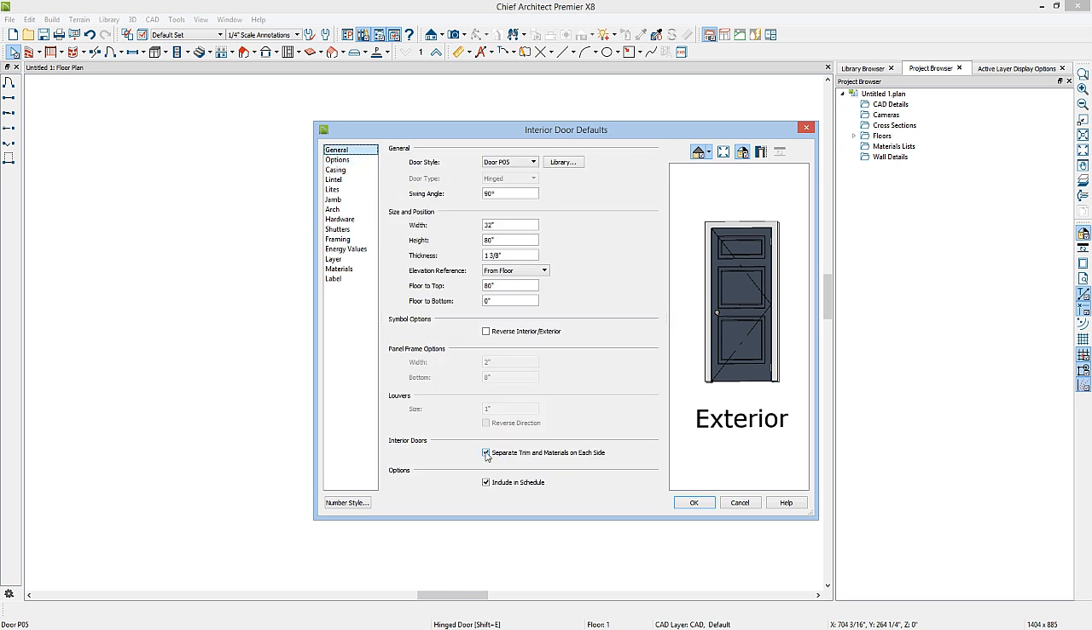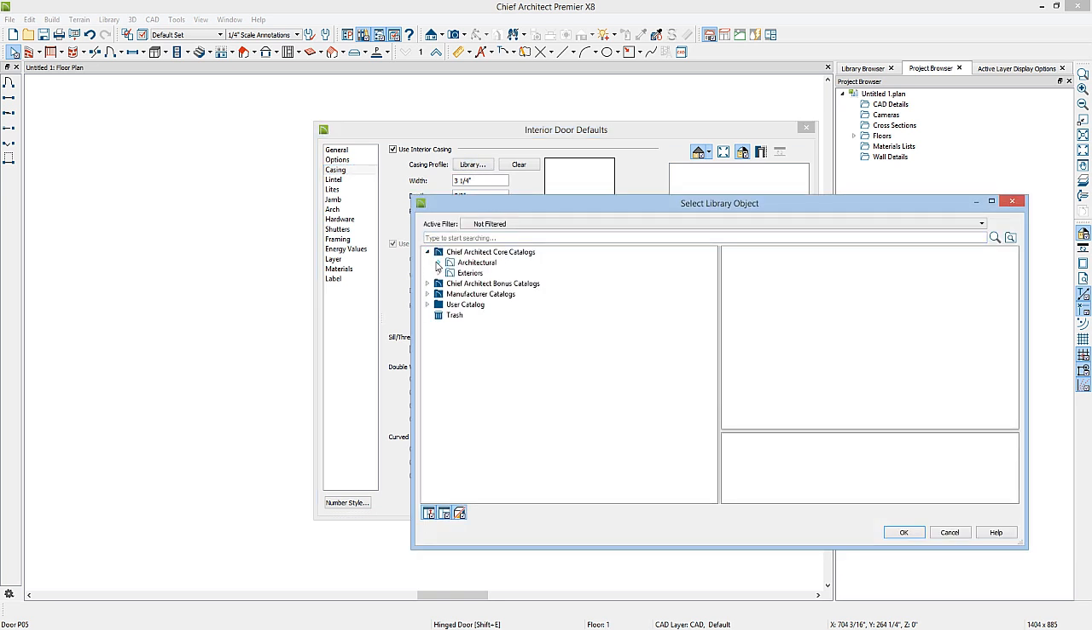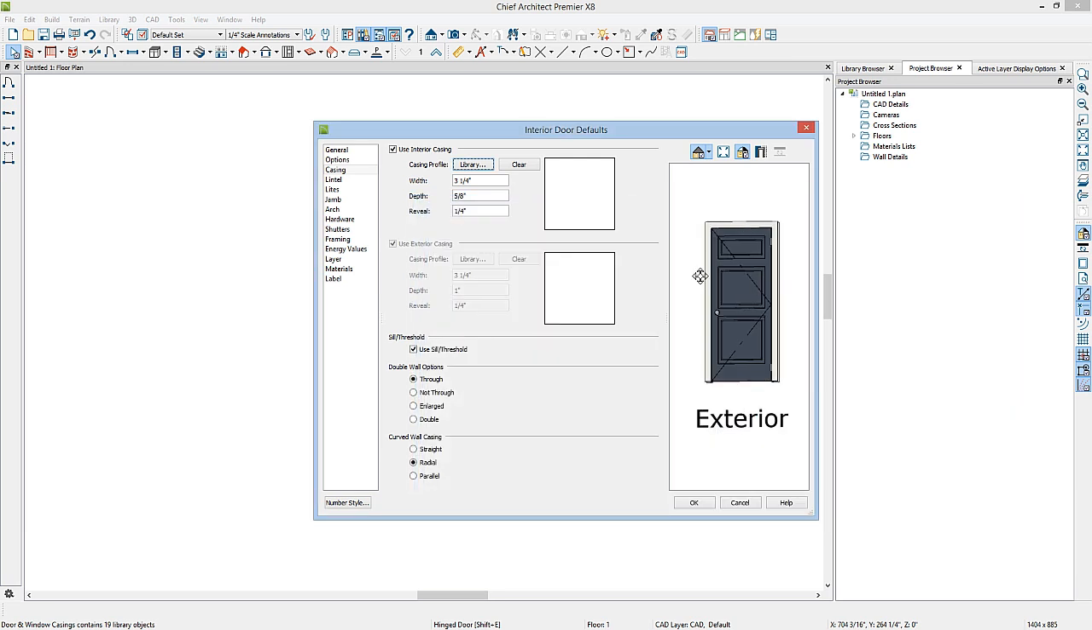For my interior doors, I want them to be the same on both sides. You can change the width and the depth and the reveal of the casing. You can also change the profile of the molding that's being used around the door. If I go to the library browser, into the Chief Architect Core Catalogs, in the Molding subfolder, I have a Door and Window Casing folder. Here I could select a different profile for my door casing. For now, I'll just leave it as the simple rectangular profile.